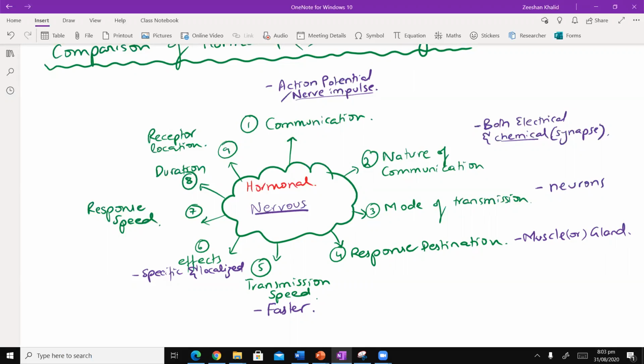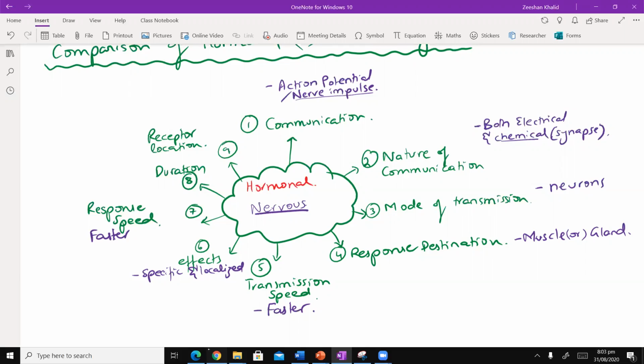far-fetched. As compared to hormones, for example, puberty के hormones हैं. Males के case में their basically effects are, we use the word they're widespread, like their shoulder blade will get wider, their voice will deepen, the pubic hair. So I mean, you can see that it is widespread. Okay, and then number 7, with regards to the response speed, usually it is faster. No, not usually, it's always faster.